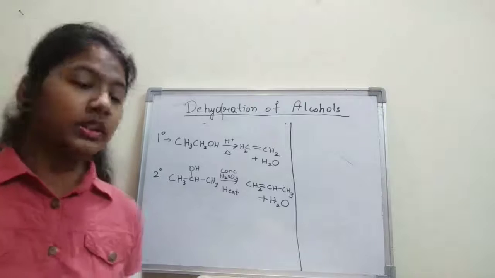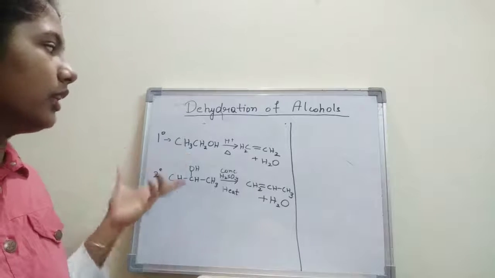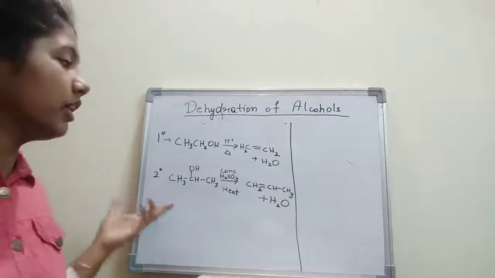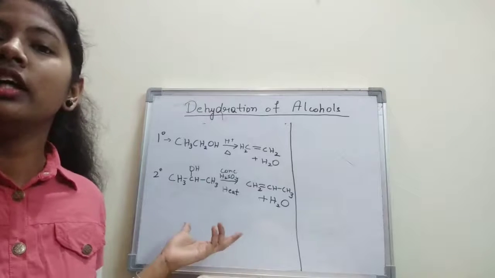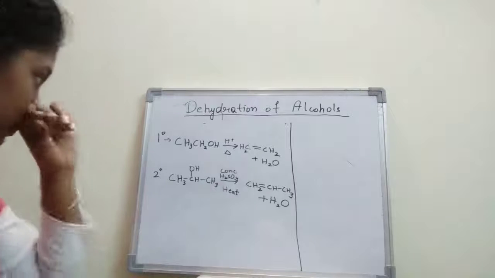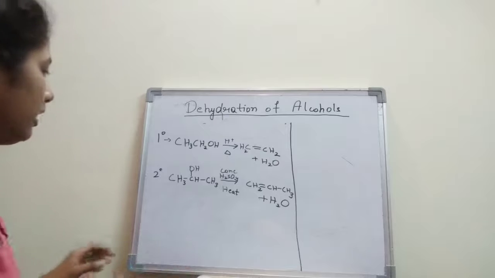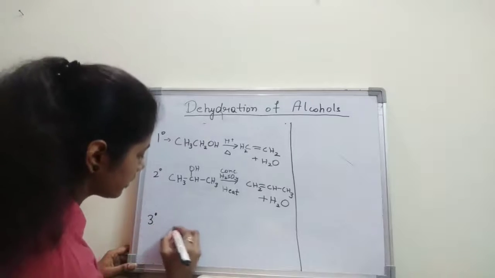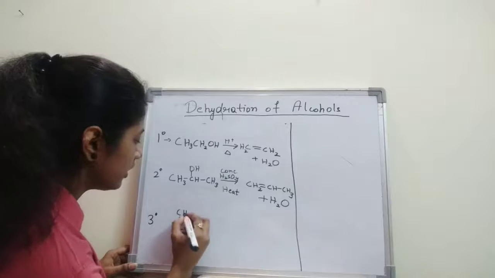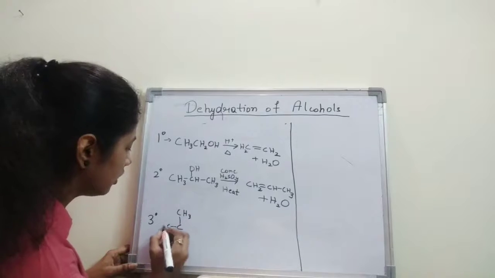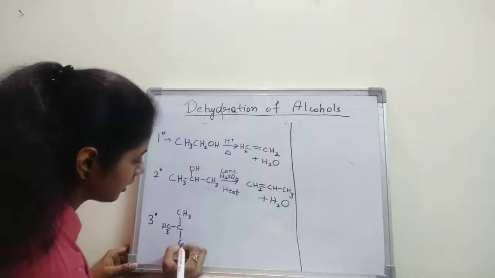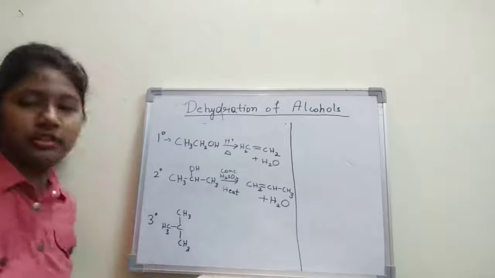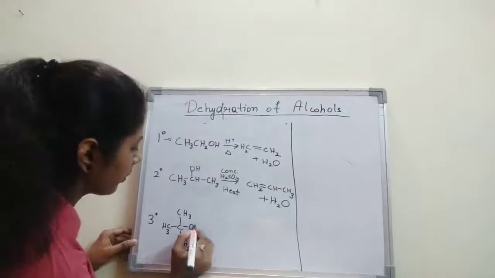This is dehydration of primary alcohol, this is dehydration of secondary alcohol, and similarly we can also do the dehydration of tertiary alcohol. Let me take the example of tertiary alcohol: tertiary butyl alcohol, with CH3, CH3, CH3 and OH.